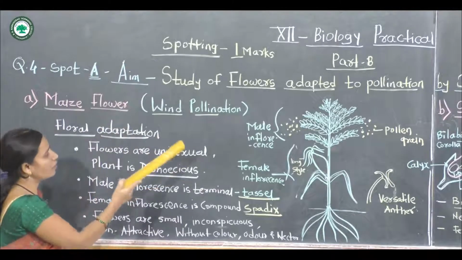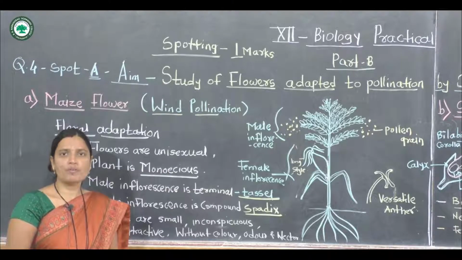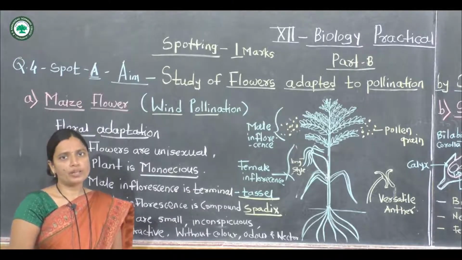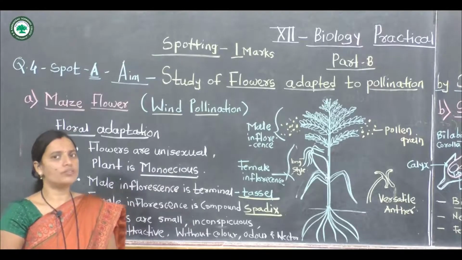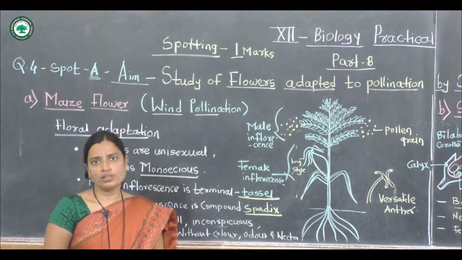With the help of wind, the pollen grains are transferred from one flower to another flower, and this pollination is called wind pollination or anemophilous pollination.